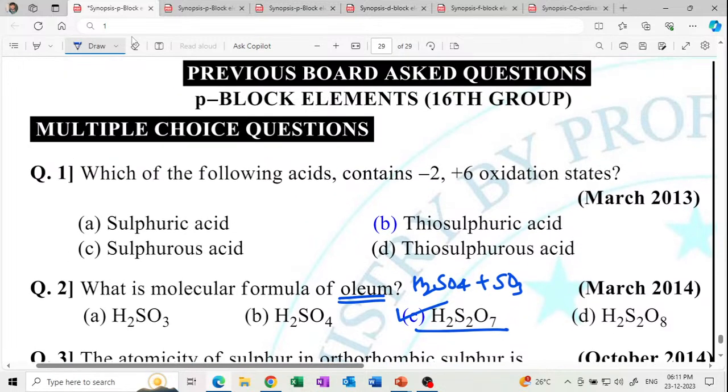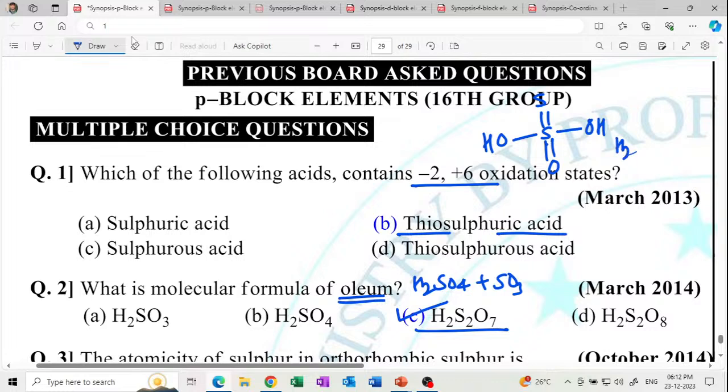Which of the following acids contains -2 and +6 oxidation states? This is thiosulfuric acid. It has a structure with sulfur double bond sulfur, with an OH, another OH, and a double bond O. So what is the formula?